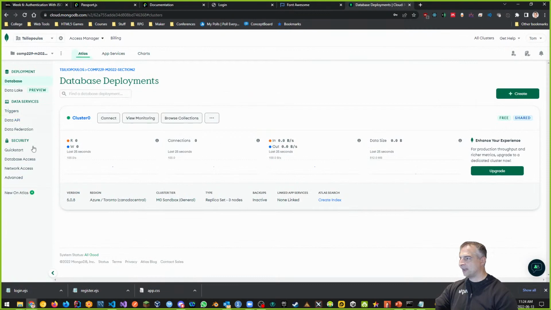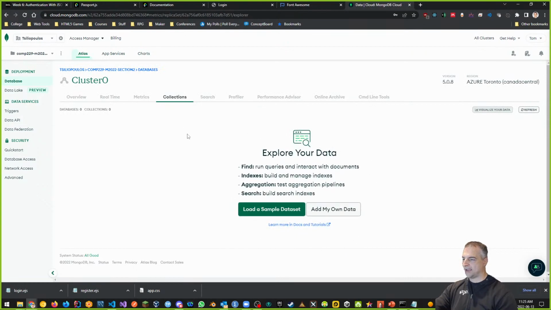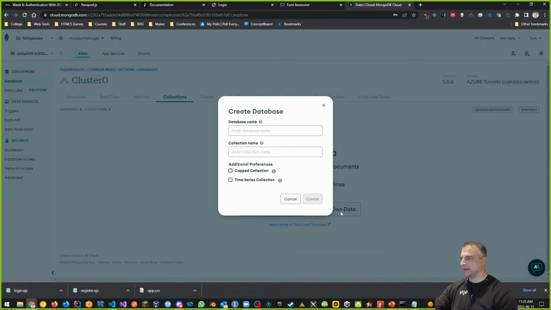Now that I have that, notice that it finished deploying because now I have other options. View monitoring and browse collections. That is now available. That wasn't available before. Okay. If I go browse collections right now, there's no collections. I can add my own data to my collection. Let's add my own data, right? So click add my own data.